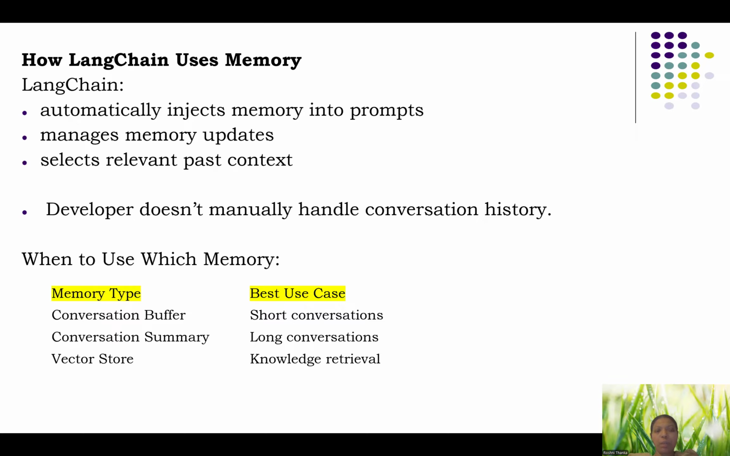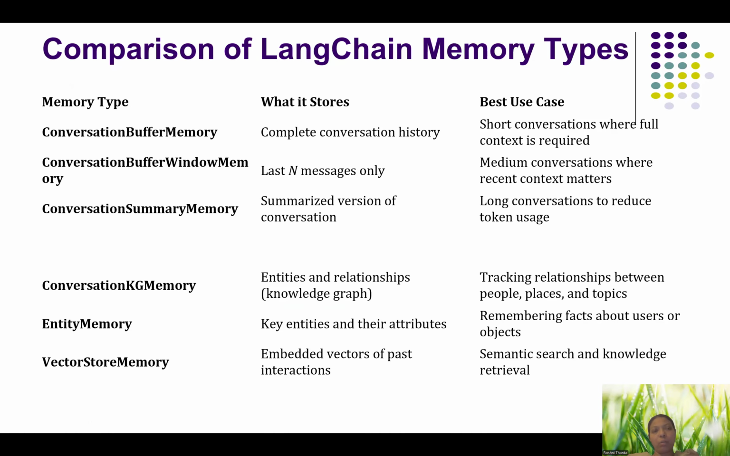So here is a summary. Conversation buffer means short conversations. Conversation summary can be used for long conversations. Vector storage is for whenever you want knowledge retrieval kind of work. So here is a complete overview of all the different memory types present in LangChain, which we have already discussed. So we can go through it.